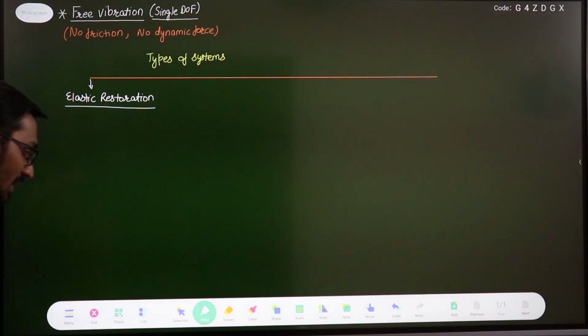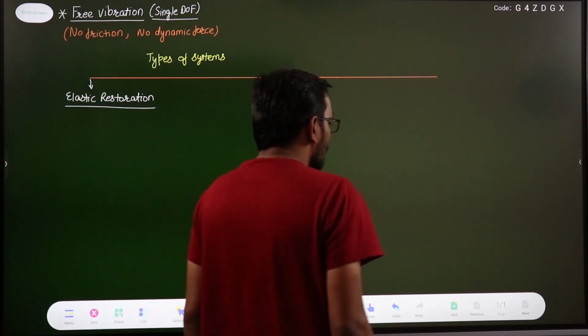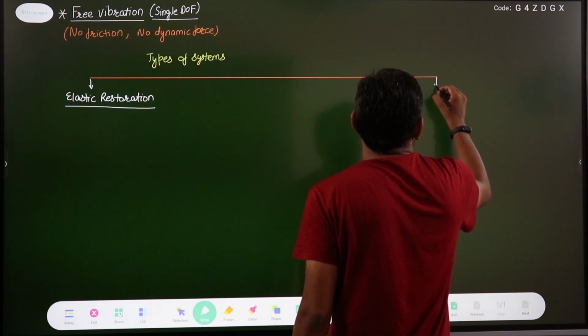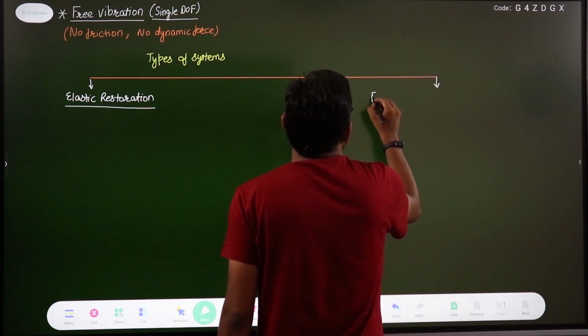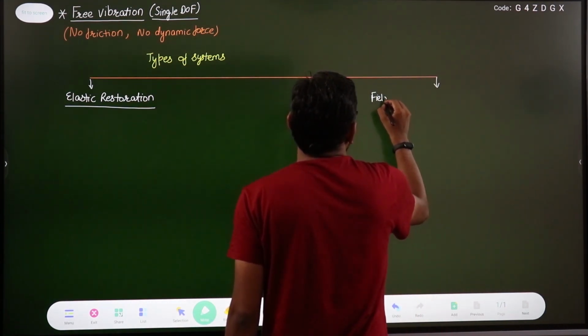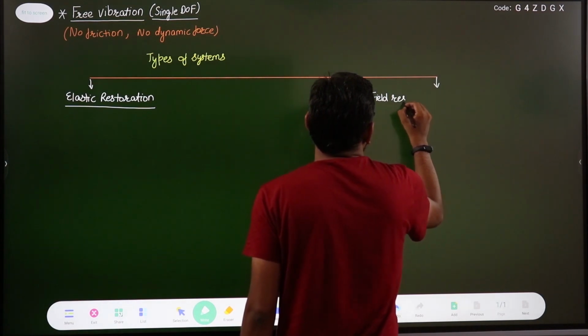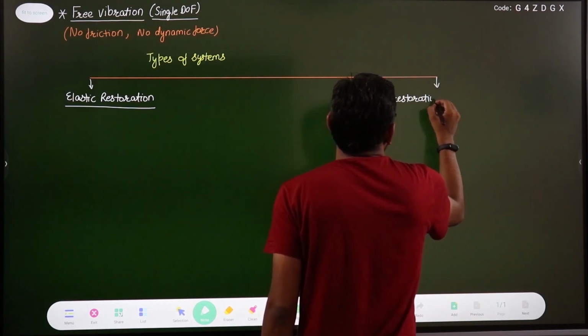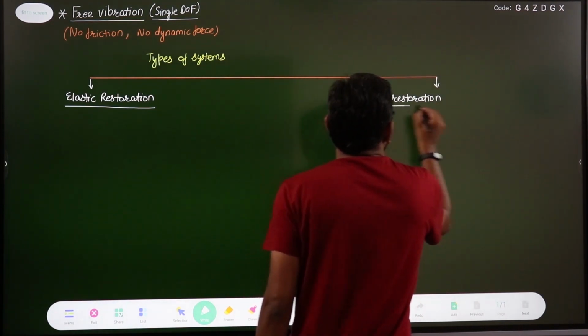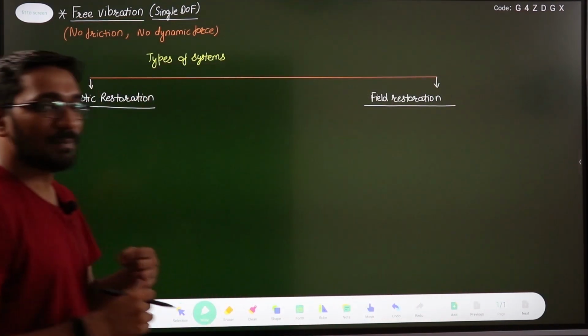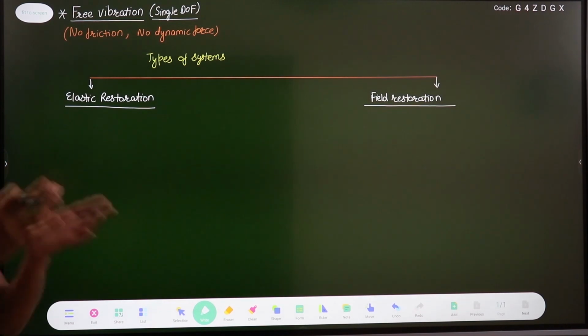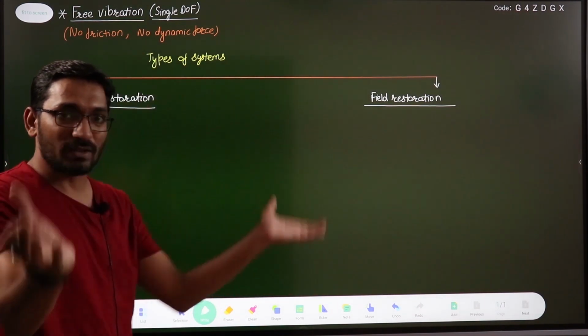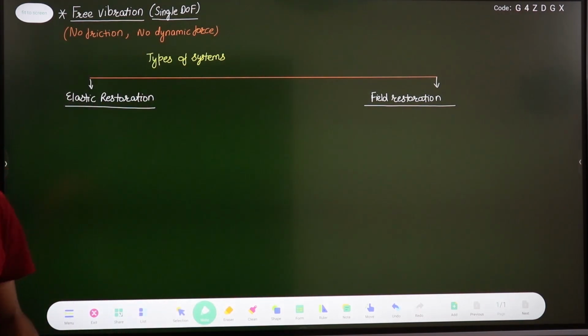The second type is your field restoration. Second one is your field restoration. As the name suggests, in this the restoration will be provided because of the field present around or surrounding the system, right?